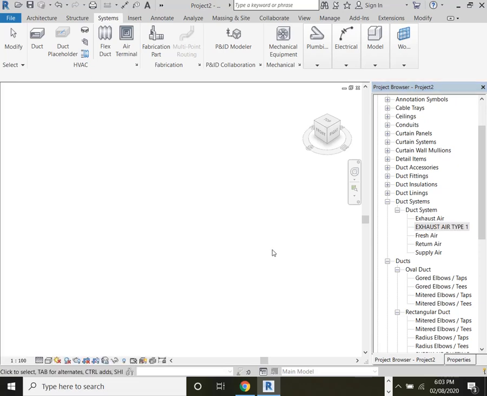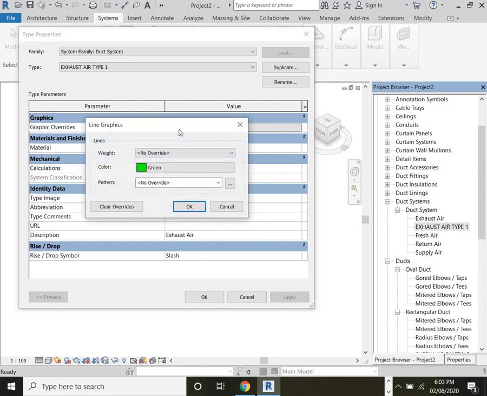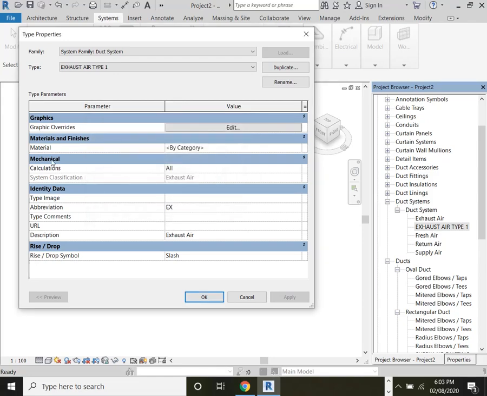Okay, now in each duct system, if you click the exhaust duct system, you have options like graphics, where you will create the graphical overrides for the duct systems. So which color you need, which type of line pattern you need, etc. You have materials, you have calculation type, where you have 4 options: flow only, which calculates only the flow rate.